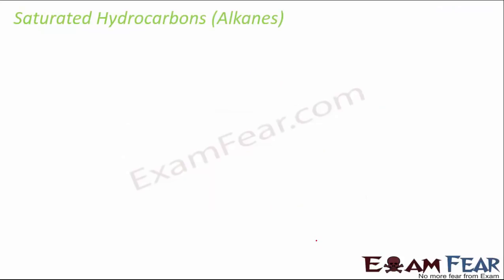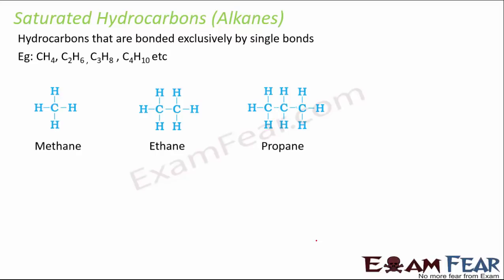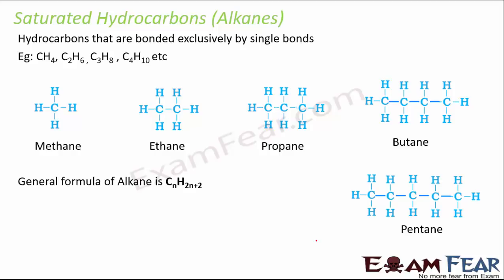Okay, so now let's quickly look at each of these types. First we'll talk about alkanes. Hydrocarbons that are bonded exclusively by single bonds like methane, ethane, propane, butane. Here you can look at their structures as well. You see, none of them have a double bond or a triple bond. None of them is cyclic in nature. They are all linear and they are all bonded by single bonds. Similarly, you can even have bigger structures with 5 carbon, with 6 carbon, 10 carbon, even 12 carbon.